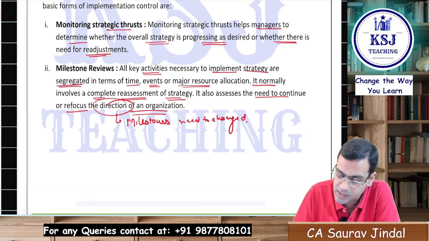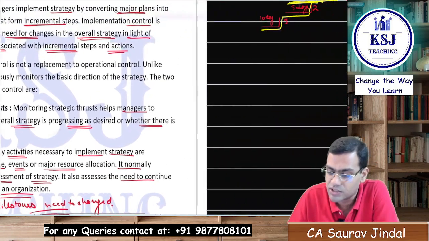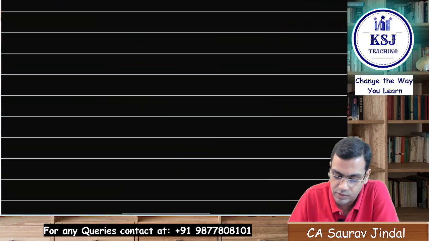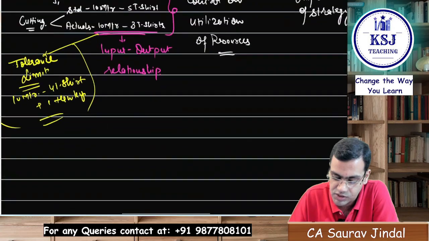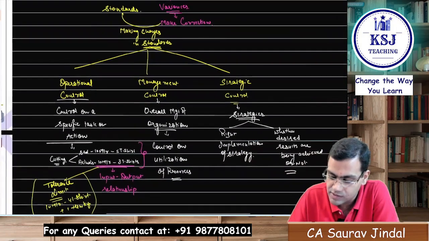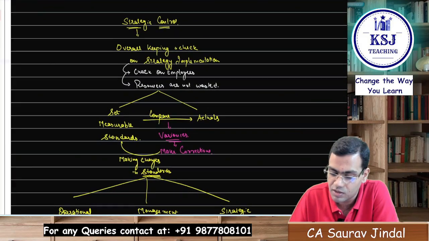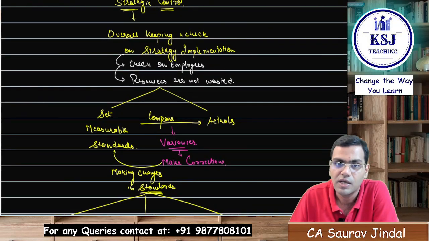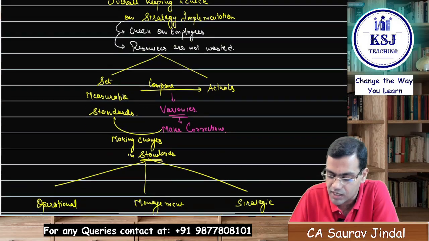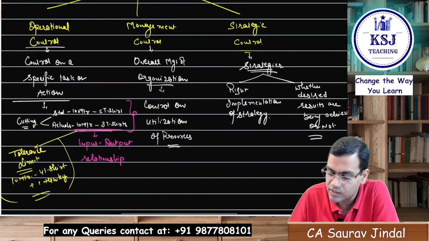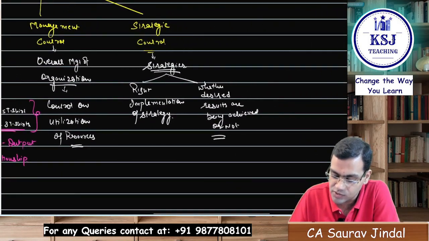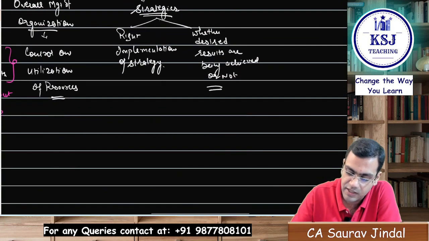Clear? So this is all about the strategic control that we wanted to discuss, and this chart is important. This is important, sir, right? So if you remember this, you will be able to remember a lot of things related to strategic control. Please make this chart, and definitely it is going to help you a lot, right? So strategic control, here we have divided into various parts.